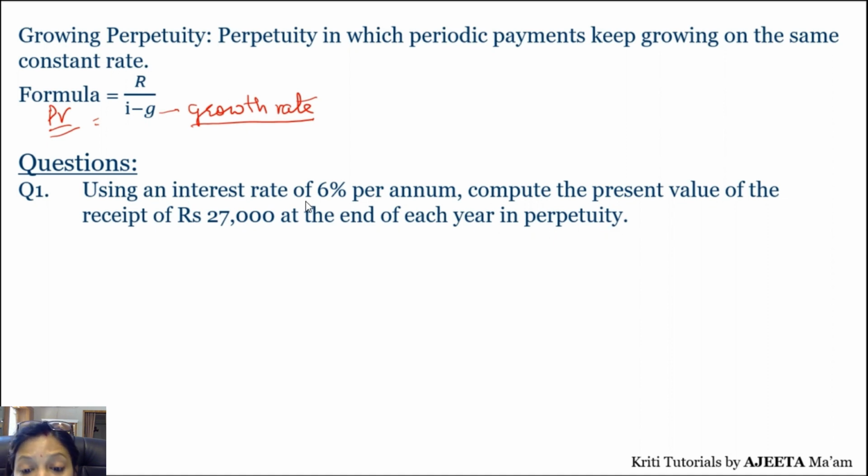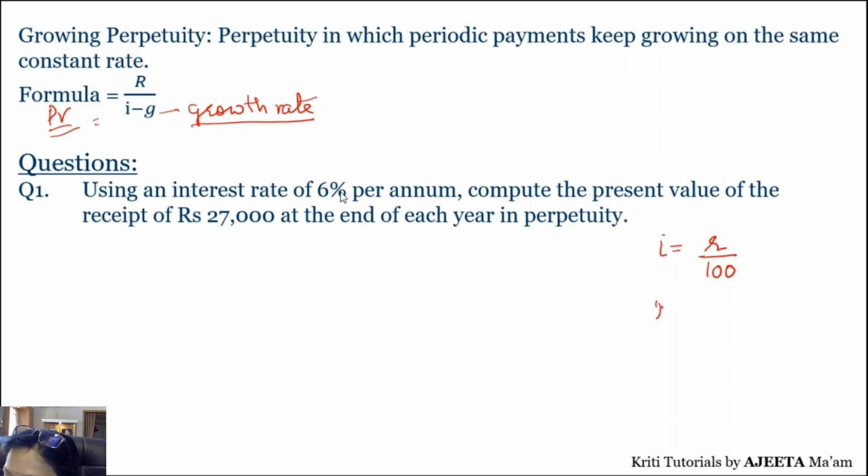Now, what is given to you and what is to be calculated? Interest rate is 6%. So, what is your I? I will be R upon 100. And here per annum is there. So, we are going to take R upon 100. Per annum means annually.